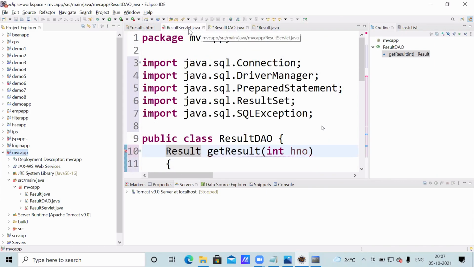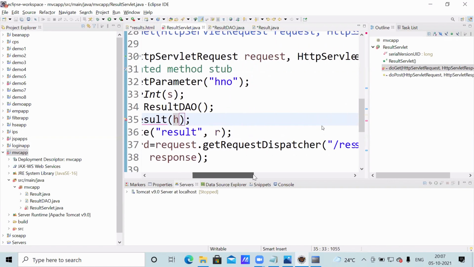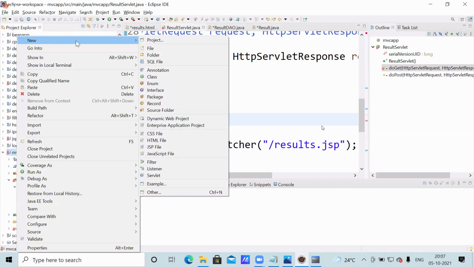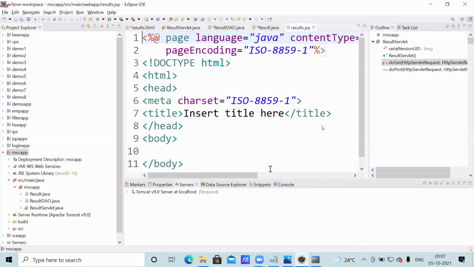On this results.jsp I'll write. Right click, new JSP file. Results.jsp. Next, finish.